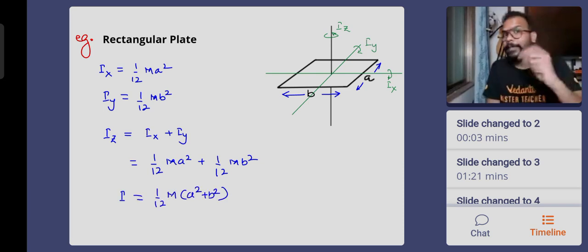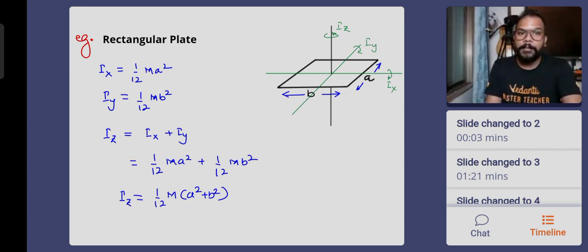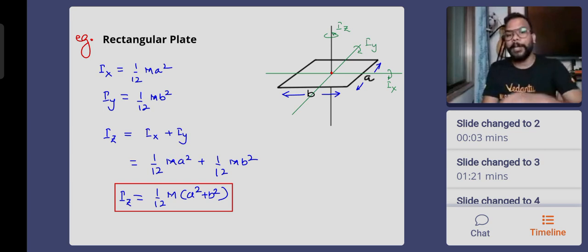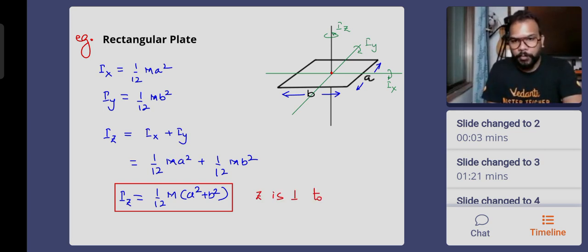These are all important results. Perpendicular axis theorem results are important. The results that you are getting, and which axis you are trying to find them about, you have to keep a mental note of it. Iz is the axis that is perpendicular to the plane. Z is perpendicular to the plane of the plate.